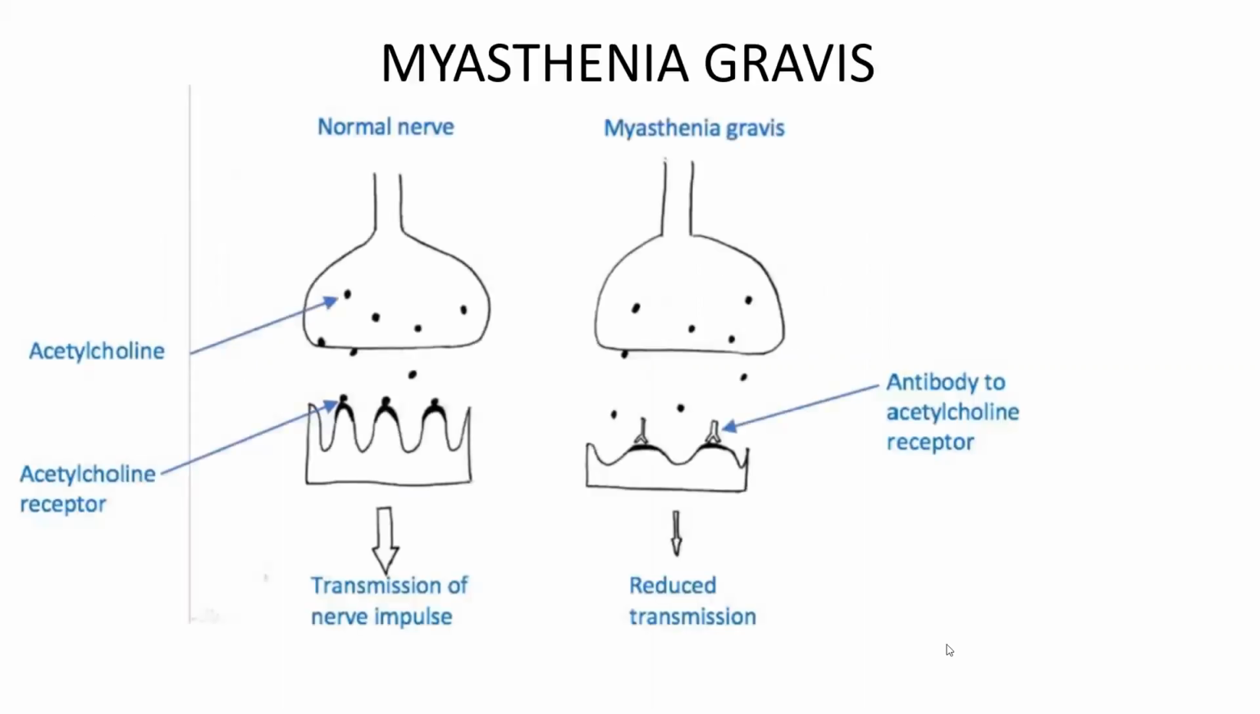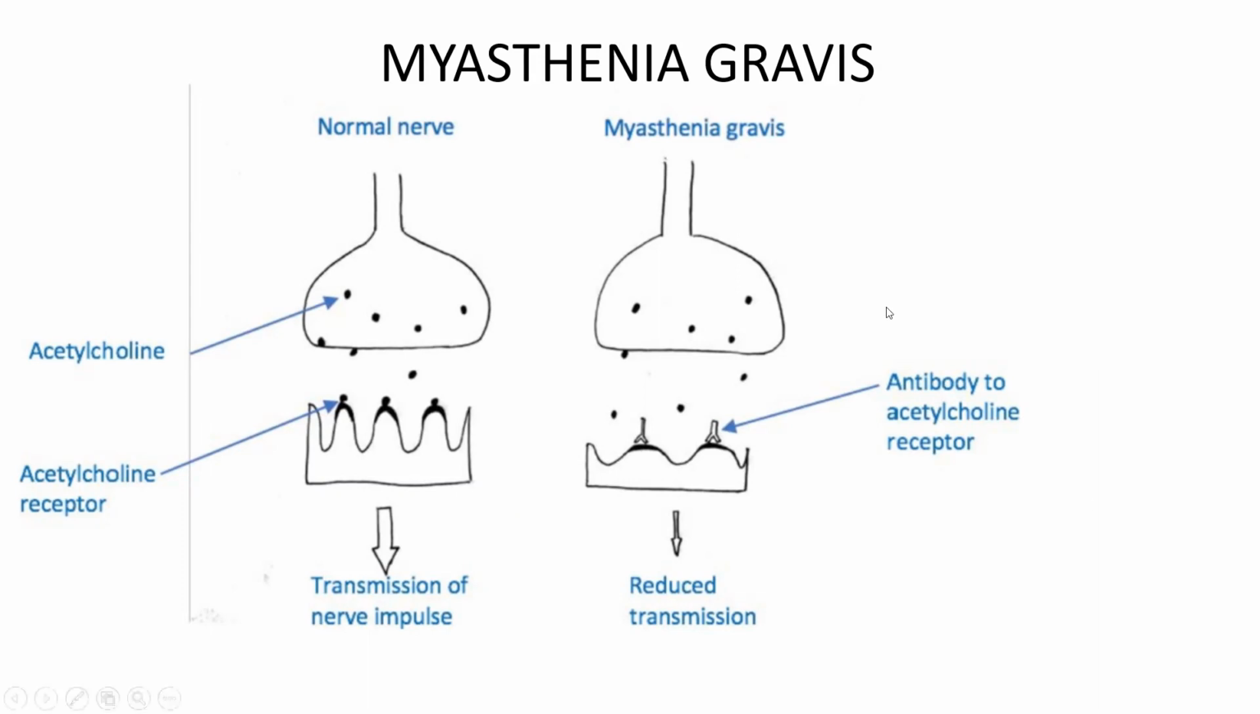So coming to a big thing, myasthenia gravis. This is the most important topic for you. Here I will be covering myasthenia gravis under the following headings. Number one, pathophysiology. Number two, clinical features. Number three, diagnosis. And number four, treatment. So coming to pathophysiology, what is the pathophysiology of myasthenia gravis?